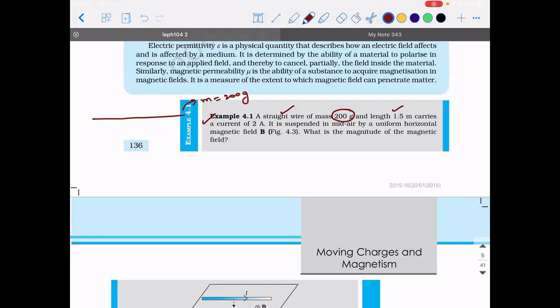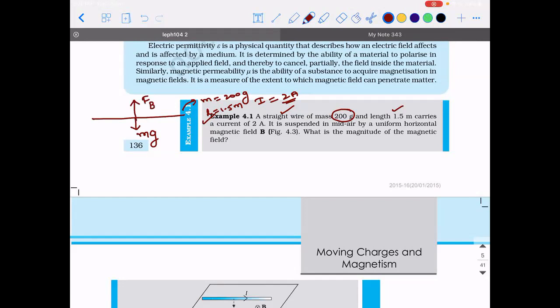It is suspended in mid-air by a uniform horizontal magnetic field B. What is the magnitude of the magnetic field? So understand one thing. The weight of the object acts in the downward direction, right? So the magnetic field should be present in such a way that it is able to balance the weight of this object. I will call this F_B.